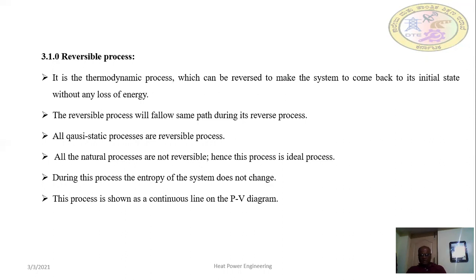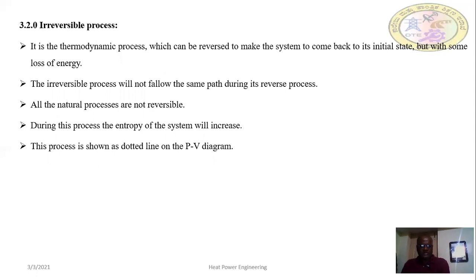During this process, the entropy of the system does not change. So, what is this entropy? Entropy is the property of the system which increases with the temperature. As the temperature increases, the entropy increases. If we draw the line in the PV diagram to represent the reversible process, the line on the PV diagram is a continuous line. The continuous line shows that it is a reversible process.